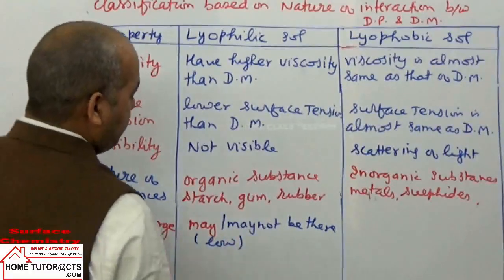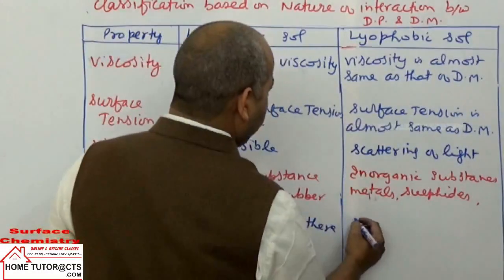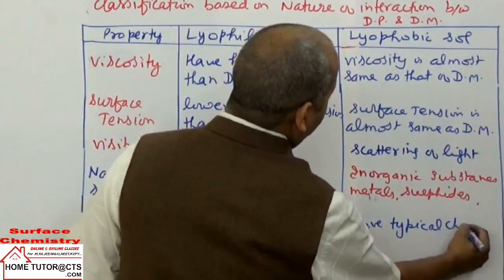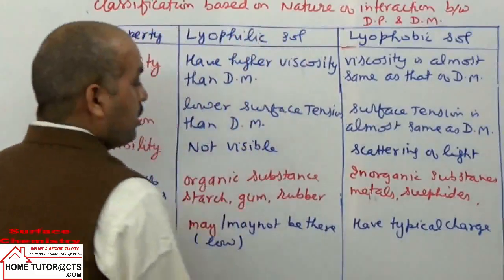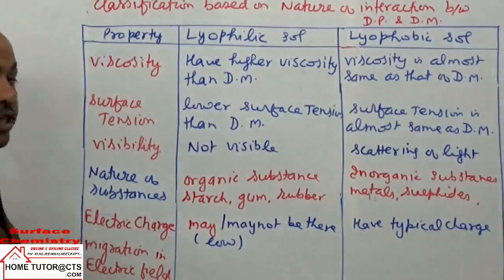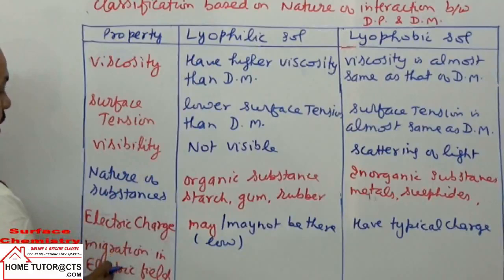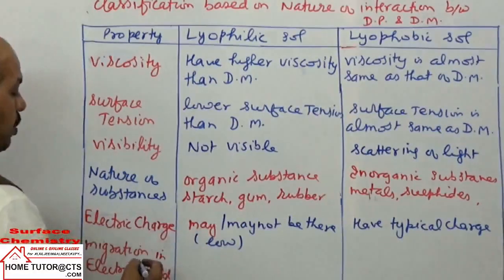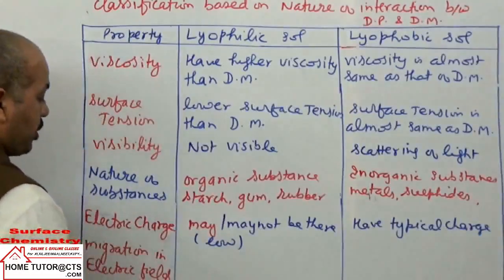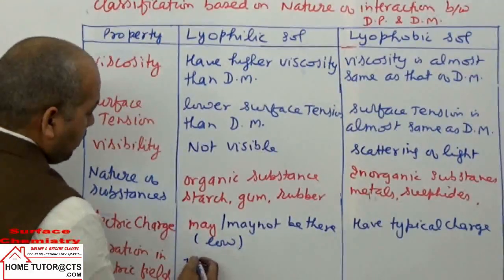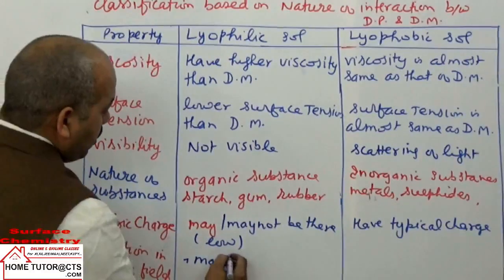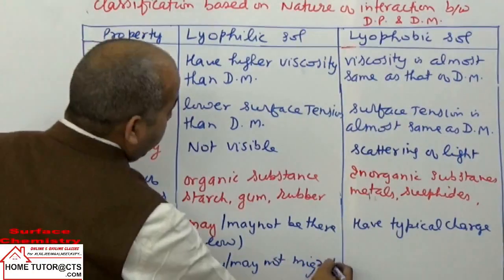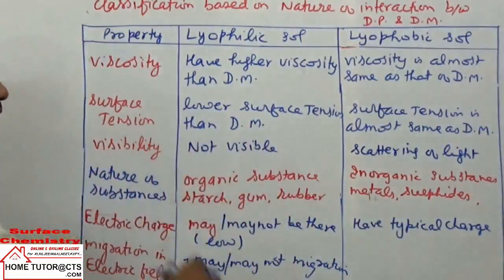They have typical charges to maintain stability. Then, migration in electric field: because of charges, they may or may not migrate, and migration can be in either direction.